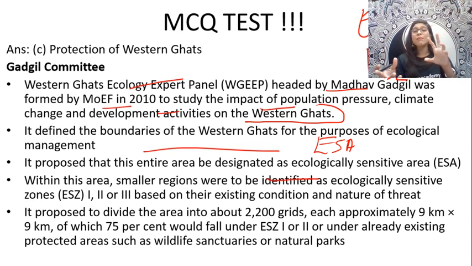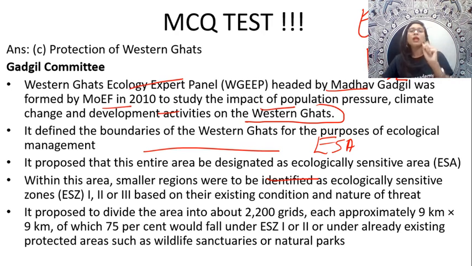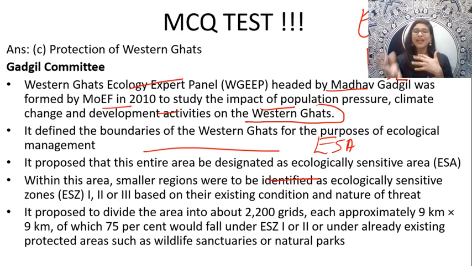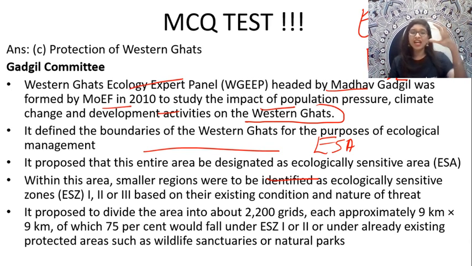Okay, and that will be based on their existing condition or nature of threat. For example, supposing under the ecological sensitive area, one particular region or zone is highly critical or endangered, it will come in zone number 1. If it is less critical, it will come in zone number 2. You got it? So based on the existing condition and nature of threat only, under the ecological sensitive area, these ecological sensitive zones will be categorized.